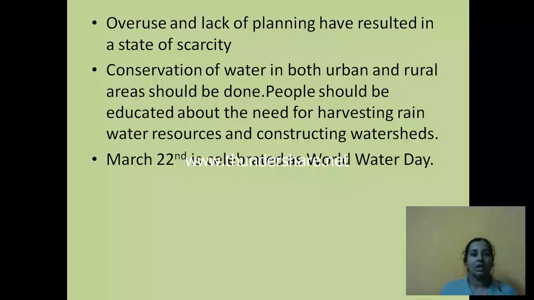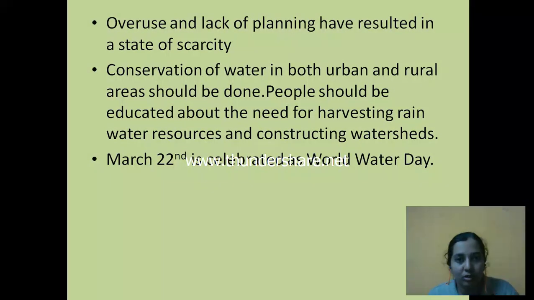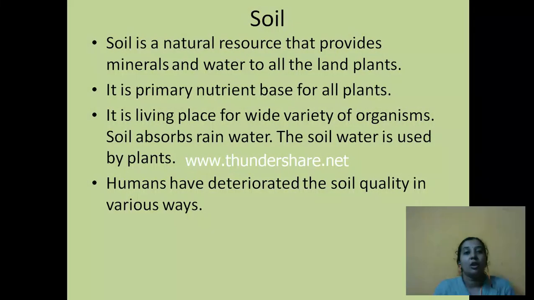So, any doubts? I hope you don't have any doubts here. It is very easy. What we understand by this is water is very precious and we have to use it properly. We should not waste it. Okay, so next we have one more non-living resource, which is soil.